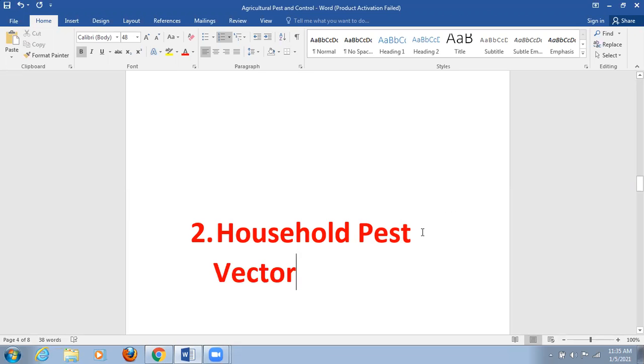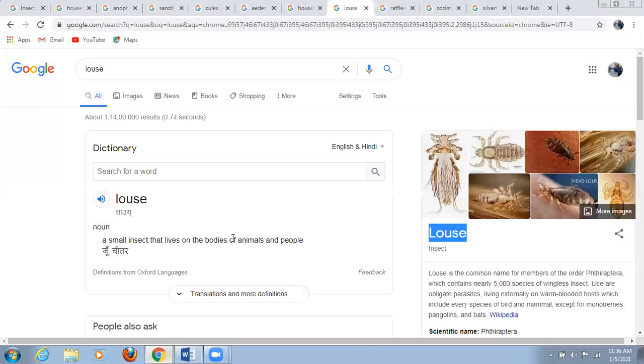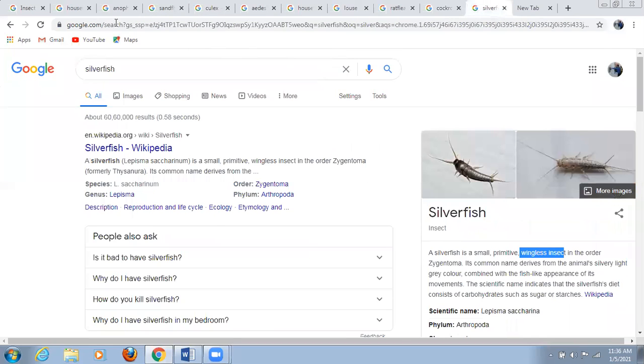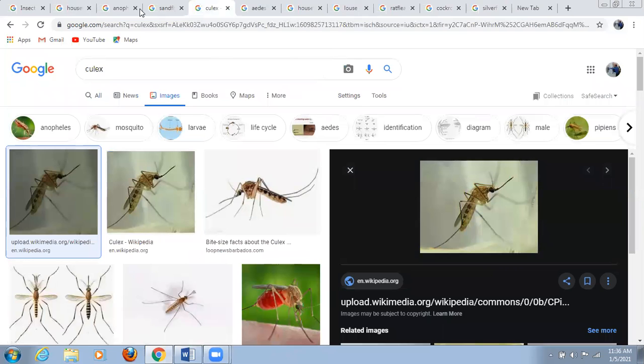That's why these household pests are very important. We are going to study this particular household pest so that it is easy to control. We have seen the rat fleas also. These rat fleas are responsible for bubonic plague.